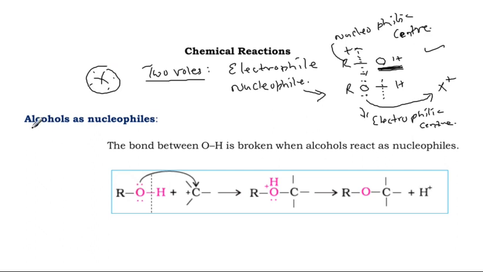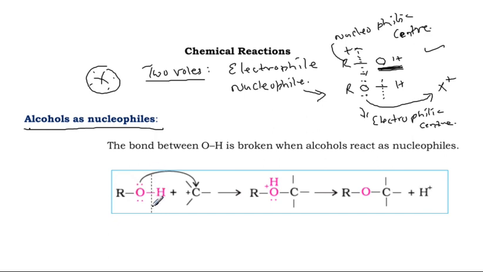Okay, this is the first one, alcohols as nucleophile. We discussed that nucleophile means we are expecting cleavage between oxygen and hydrogen. Look here, cleavage occurs between oxygen and hydrogen. What is the vertical dotted line?